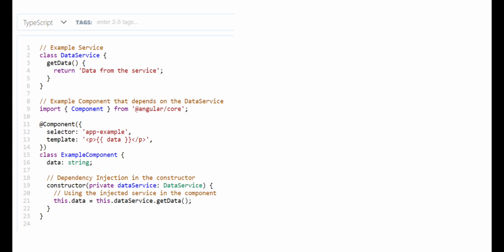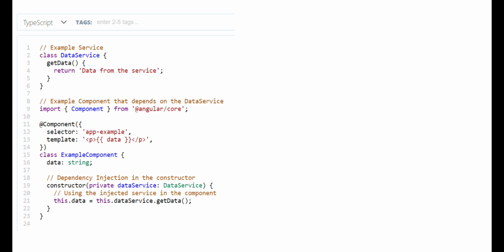So this is the example, and in this example we have a data service class that provides some data. In a real world scenario, this could involve fetching data from an API, and we have the example component, which is a simple Angular component that displays data.